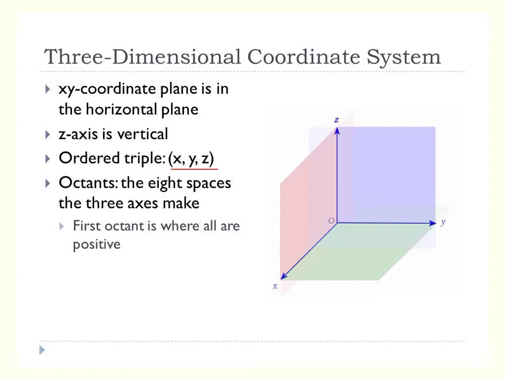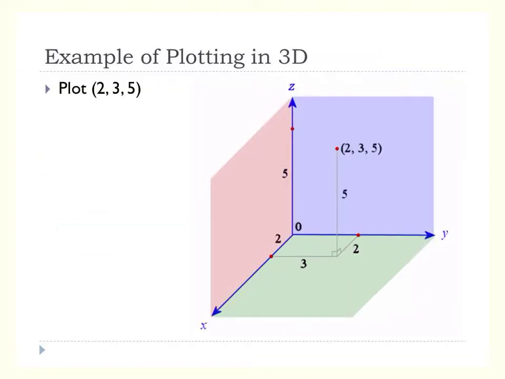And we do have 8 octants now instead of 4 quadrants. Think about that. You'd have 4 above the x-axis and you'd have 4 below. The first octant is where everything is positive, and that's the one you're looking at right there. So when you graph, you have to follow each axis one at a time.